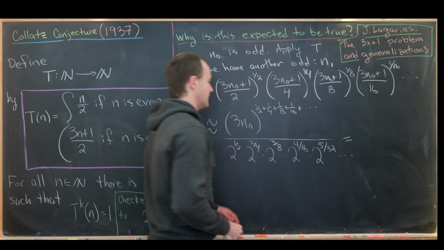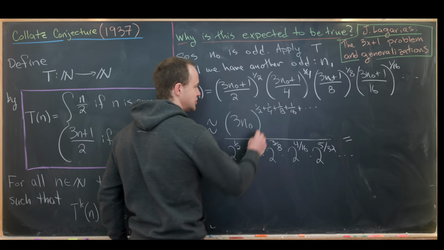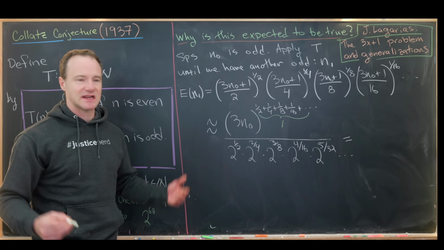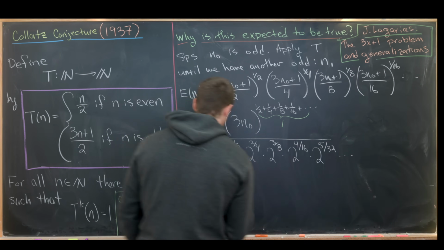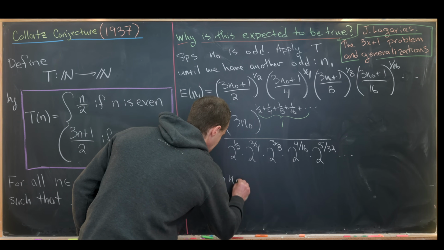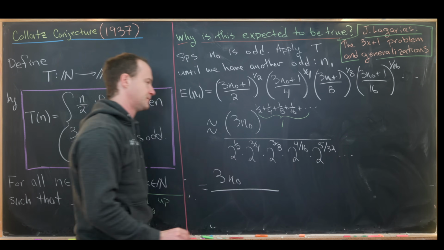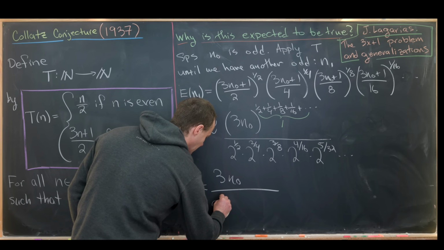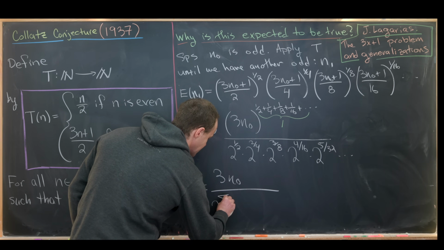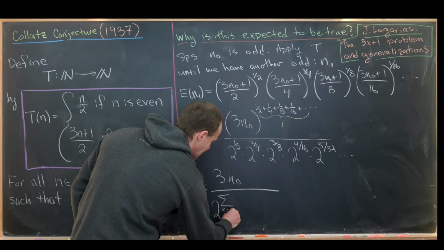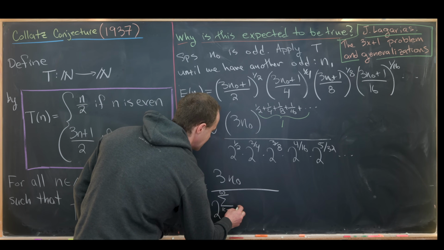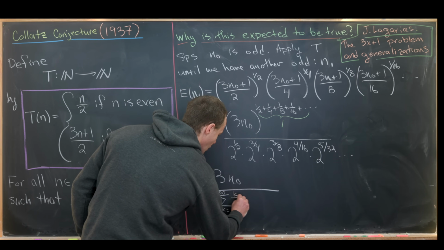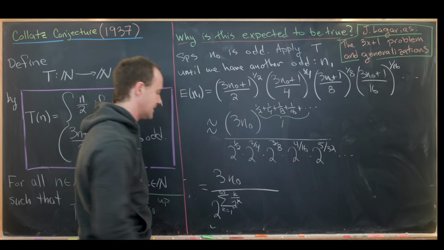So next up, we see that the sum of this geometric series right here is the number 1, just by standard rules for geometric series. So that'll give us a 3n naught in the numerator. And then in the denominator, we'll have 2 to the power, let's see, this is going to be the sum as k goes from 1 to infinity of k over 2 to the k.